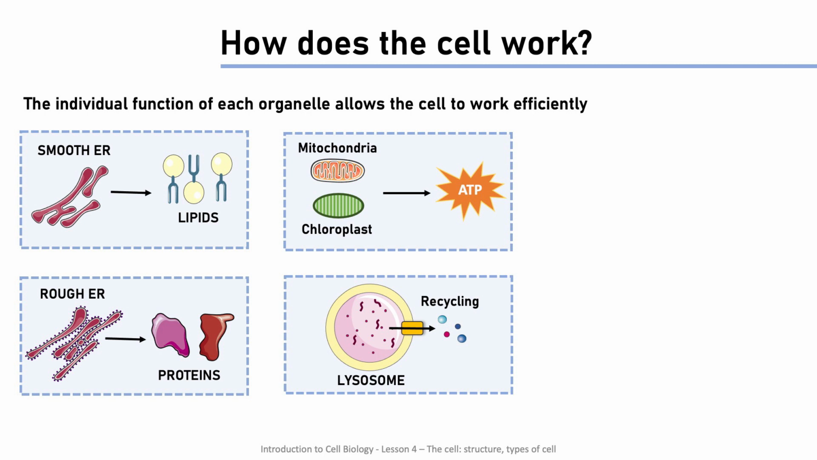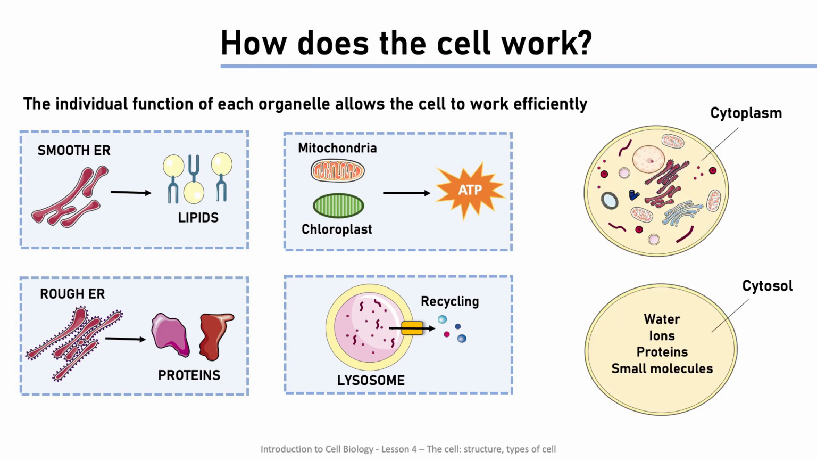How does the cell work? Each organelle contains a set of proteins that determine its function. Lipids are mostly synthesized in the smooth endoplasmic reticulum. Energy production occurs mainly in mitochondria or chloroplasts, and the proteins secreted by the cell are synthesized in the rough endoplasmic reticulum. Lysosomes are responsible for the degradation of misfolded proteins and recycling of amino acids.